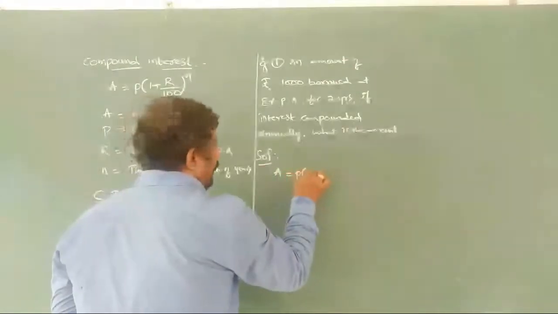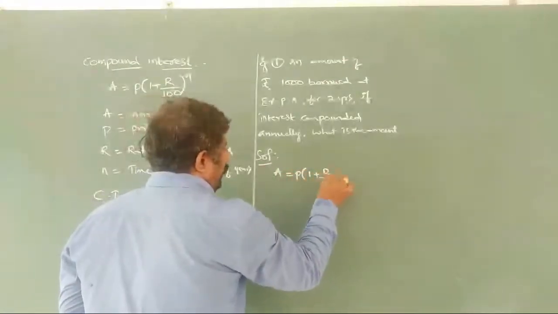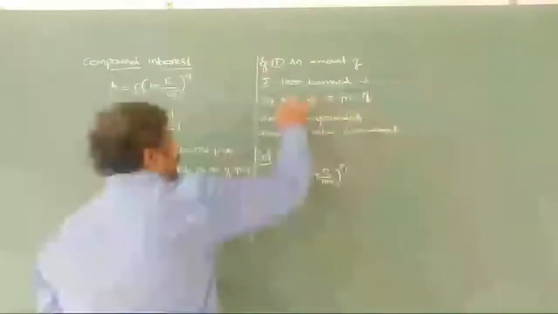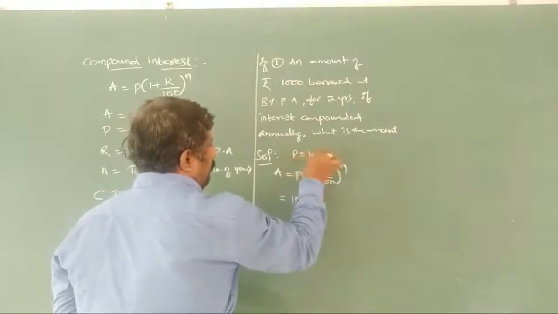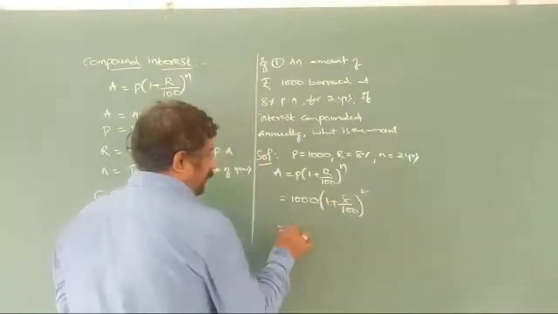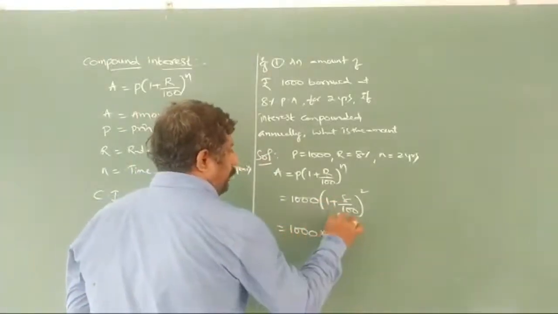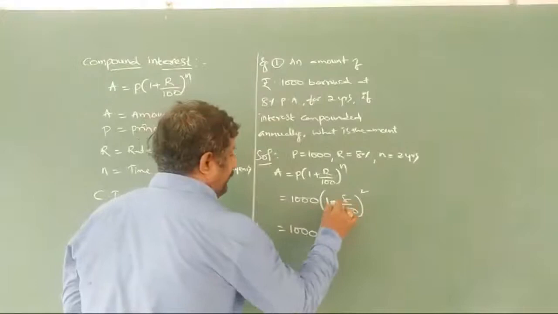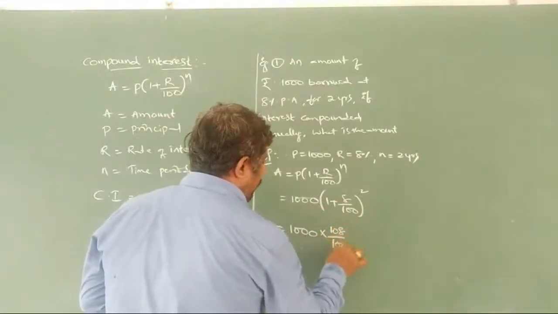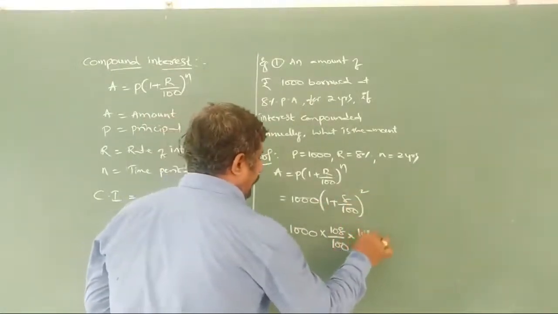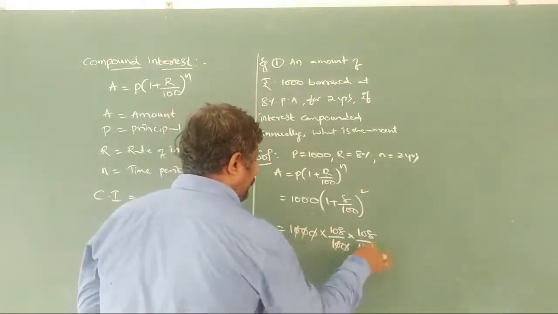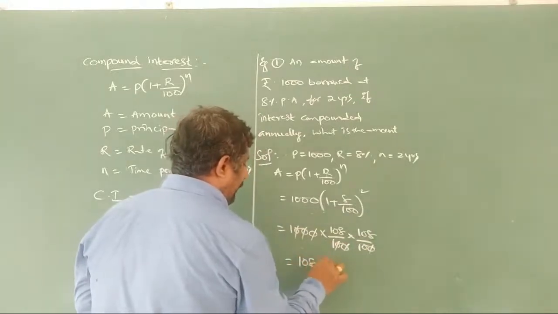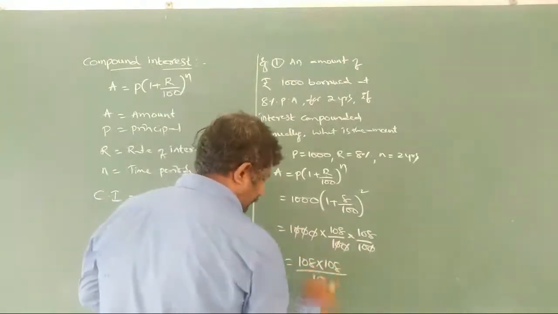A is equal to P of 1 plus R by 100 whole to the power of N. What is here? 1000 is P. 2 years, so N is 2. So 1000 into 100 plus 8, 108 by 100, but how many times? 2 times. 108 by 100. Cancelling, we get 108 into 108 by 10.